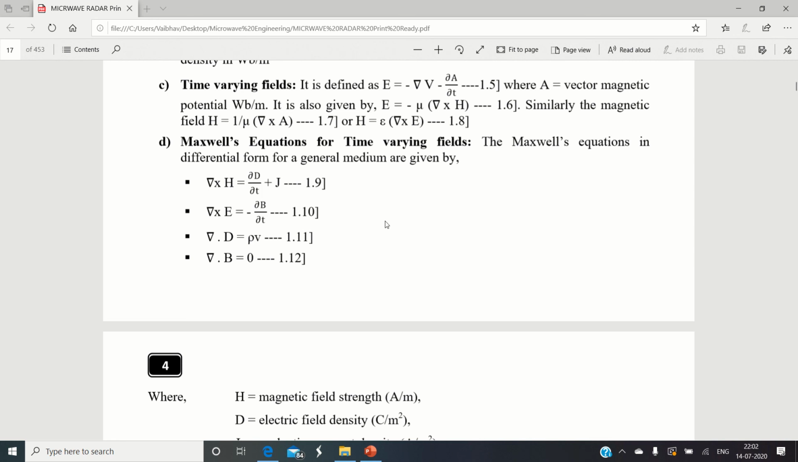On this particular page, I have listed out the Maxwell equations in differential form for a time varying field. The Maxwell's equations were not developed by Maxwell alone, but he unified the different equations together. Ampere's law, Faraday's law, and Gauss's law he combined, and he formulated four different sets of equations.